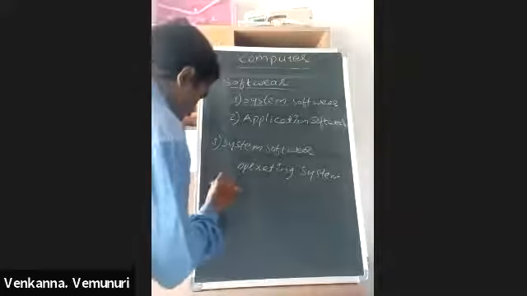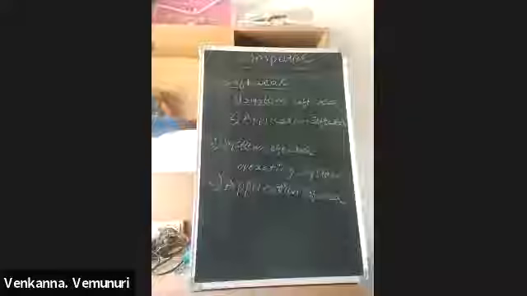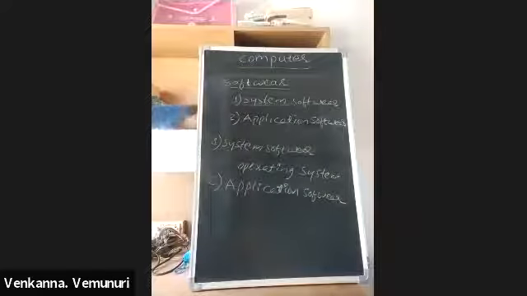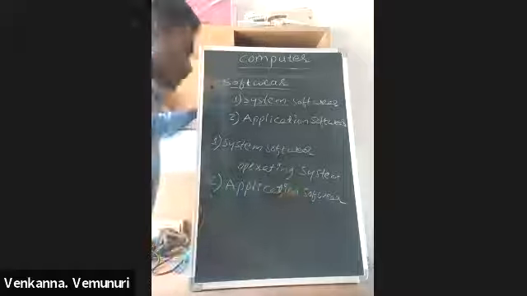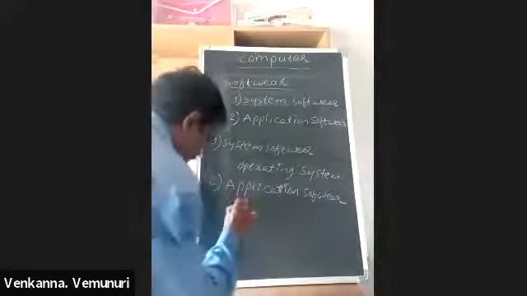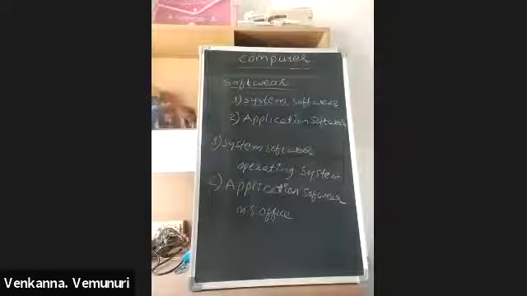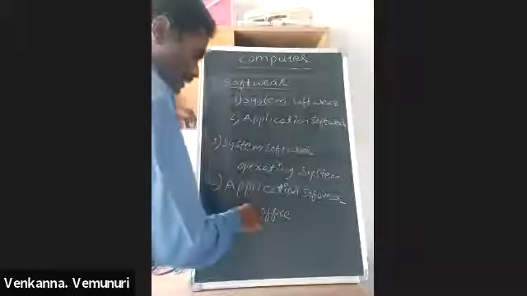Application software. Application software means software we are using for one specific task purpose. For example, MS Office. MS Office has many packages: MS Word, MS Paint, and spreadsheet.